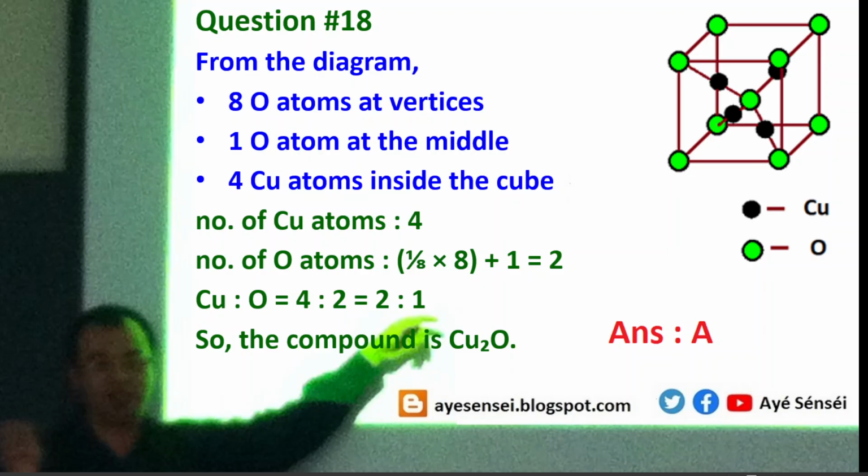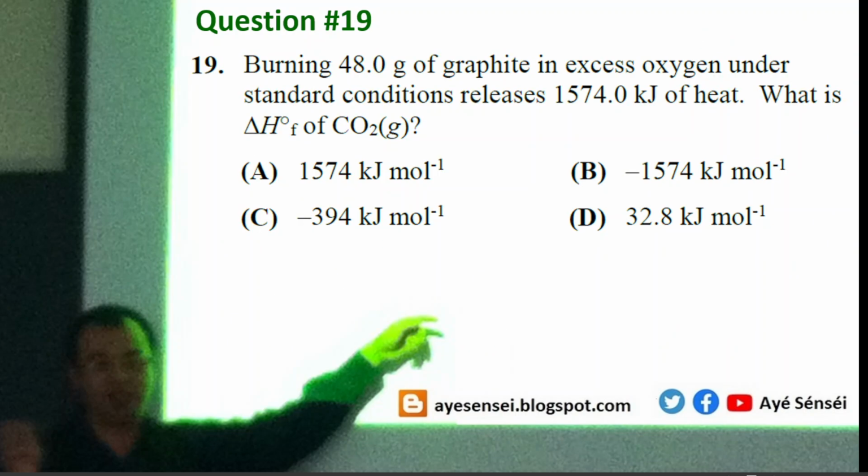Okay, if there's no problem, we'll continue to question number 19. Question number 19. Burning 48 grams of graphite in excess of oxygen under standard conditions releases this amount of heat. What is the standard enthalpy of formation for carbon dioxide?